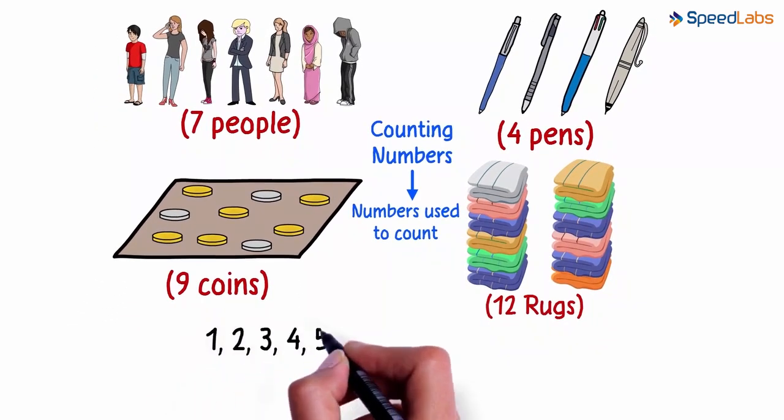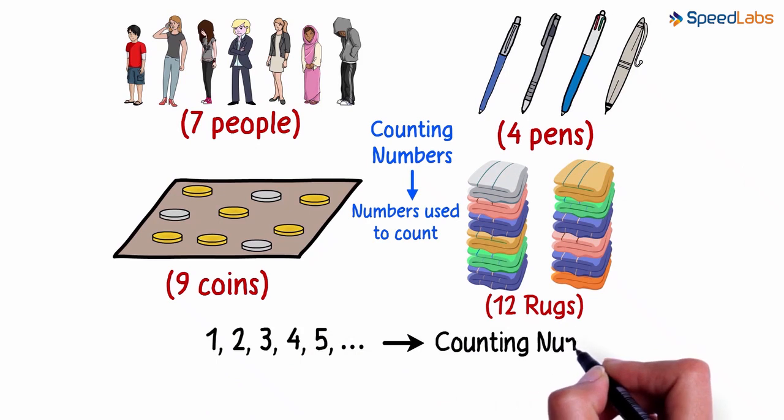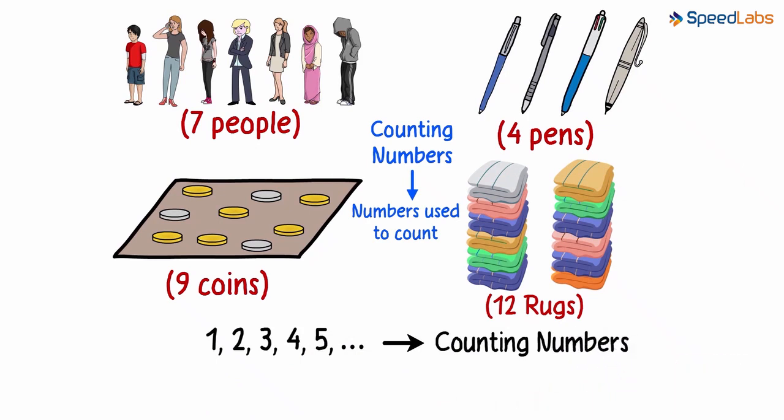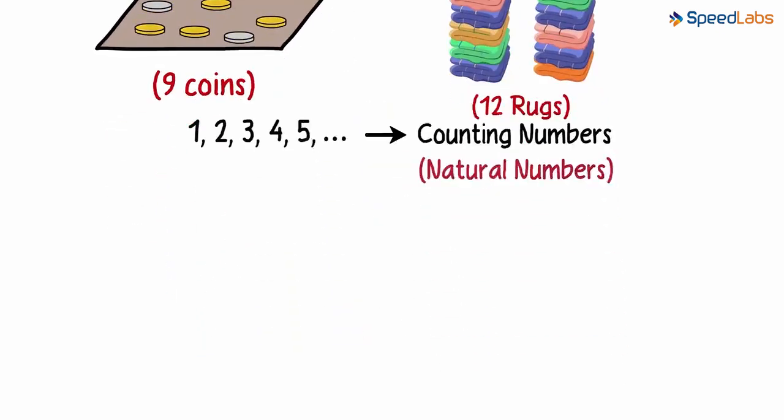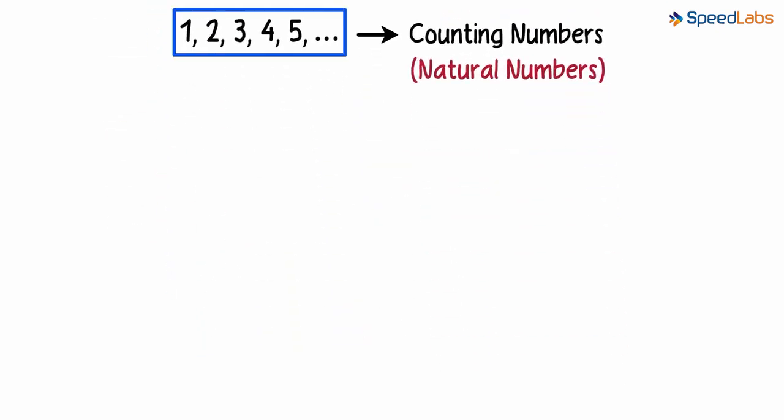1, 2, 3, 4, 5 and so on are counting numbers. Counting numbers are also called natural numbers. Maybe they are called so because these numbers come naturally to us. These are the first numbers that we learn. So 1, 2, 3, 4, 5, 6, 7 and so on form natural numbers. Natural numbers start from 1.